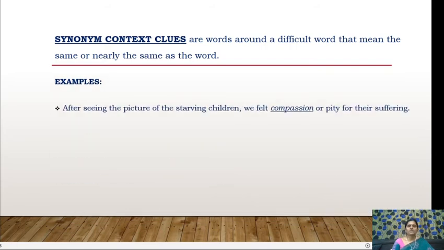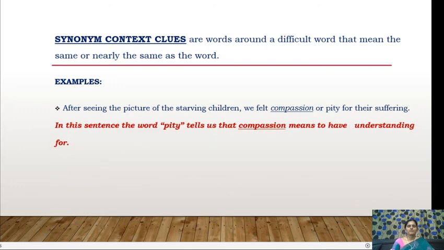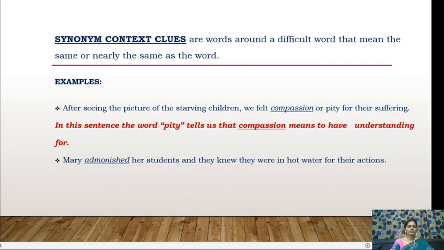After seeing the picture of the starving children, we felt compassion or pity for their sufferings. So compassion, or they have provided a similar word again, pity. So if you don't know the meaning of compassion, immediately you can guess from the word pity. Like by looking at the word pity itself, you come to know what compassion is. So pity tells us that compassion means to have understanding for.